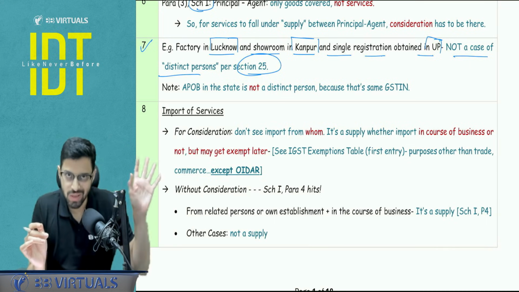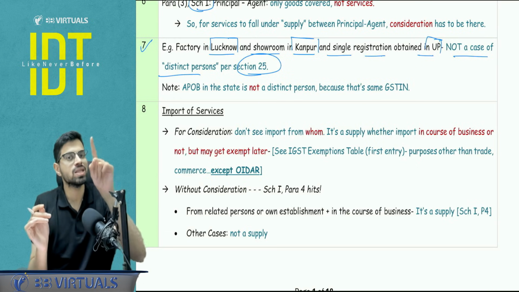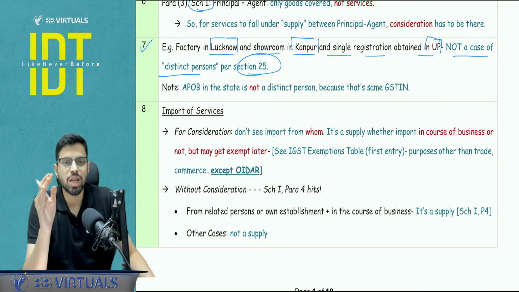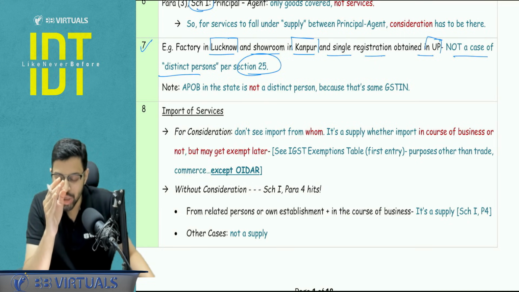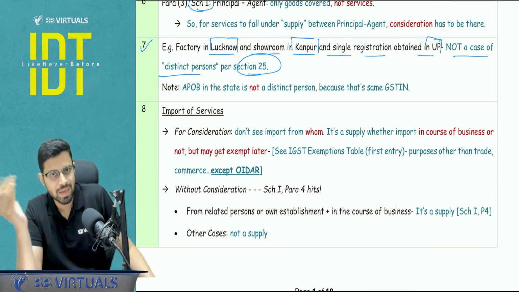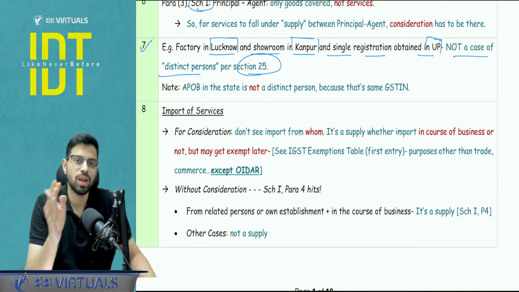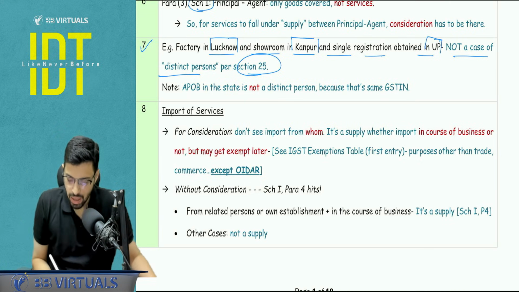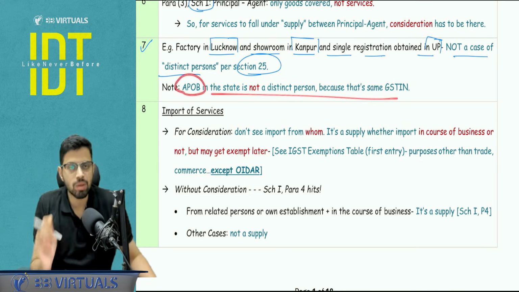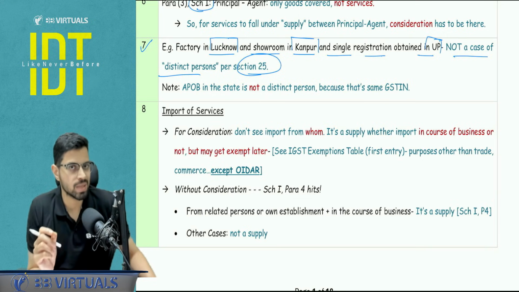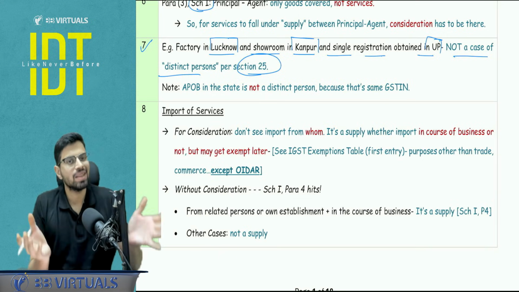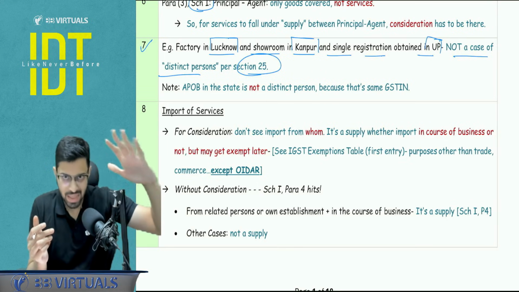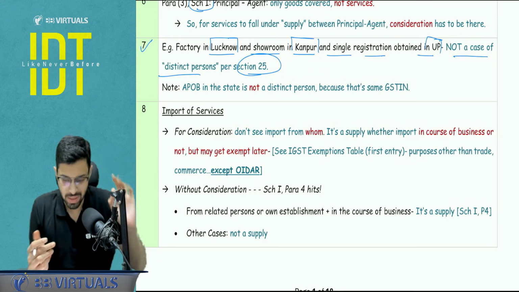This is not a case of distinct person, and the distinct person of Section 25 is used in Schedule 1, paragraph 2, right? Related person and distinct person. Just a point to be noted, if the term used is APOB, additional place of business, this is not a distinct person. This is an additional address in the same registration. Is it clear? So this is not a case of distinct person.